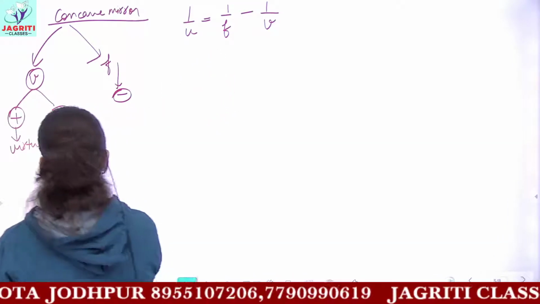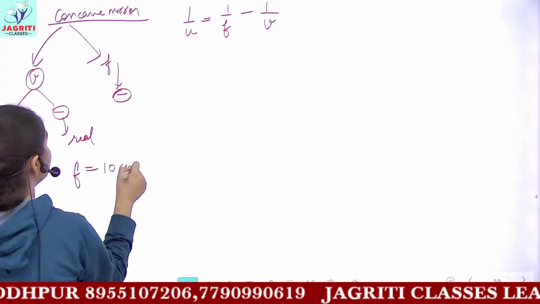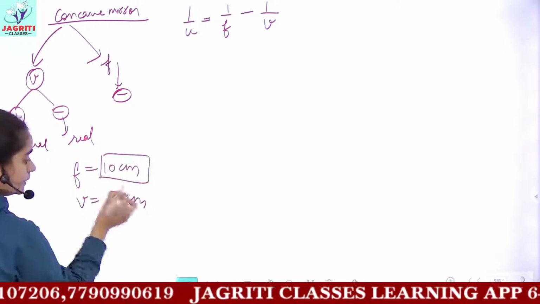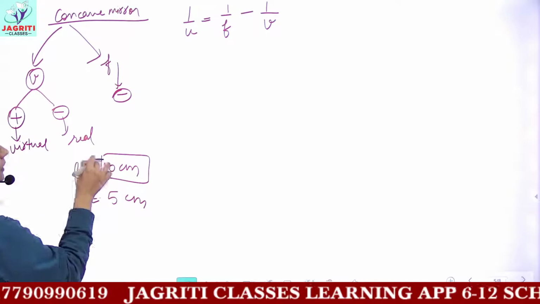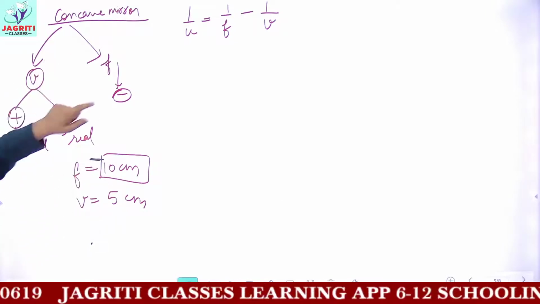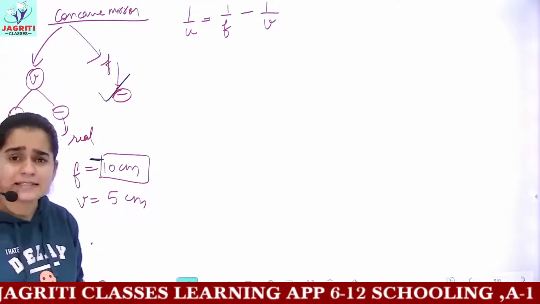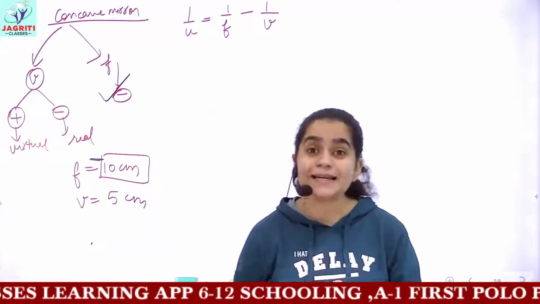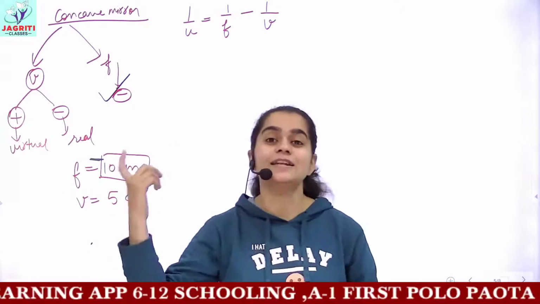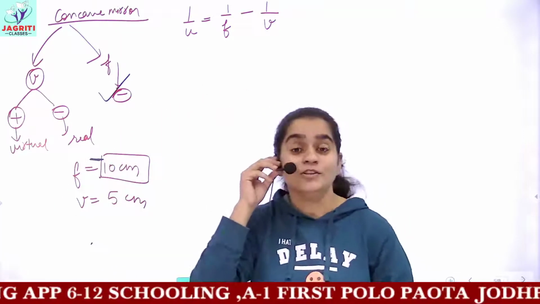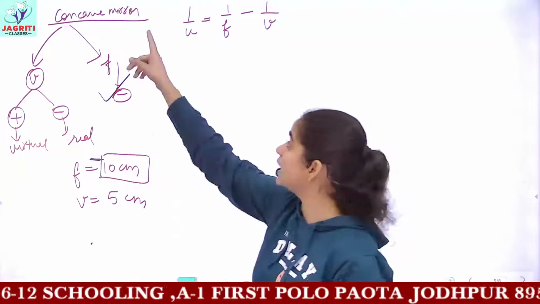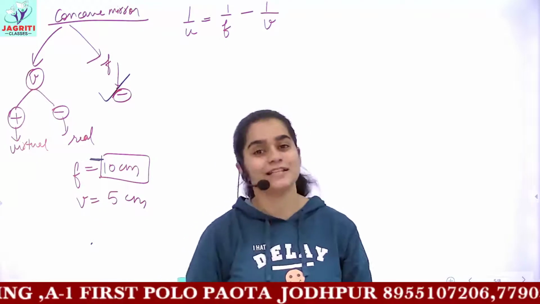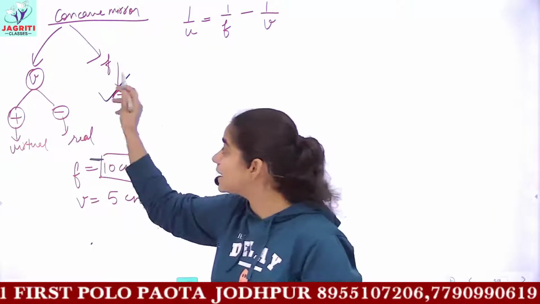So here focal length is 10 centimeter and image distance is 5 centimeter. We'll be taking the focal length with a negative sign, because focal length of concave mirror is always negative. Yes, no negative sign is given in the question, but in the numericals, as I told you, this sign convention is used. So in the numericals you have to see which kind of mirror you are talking about, concave mirror or convex mirror.